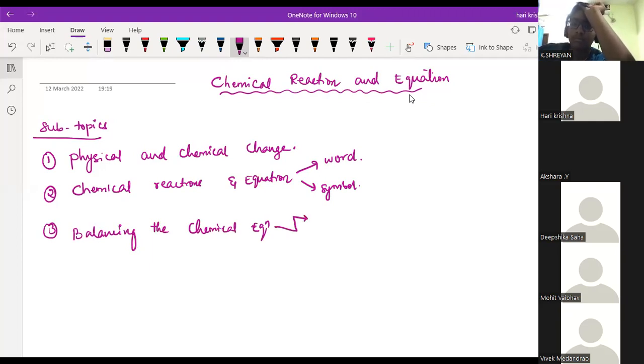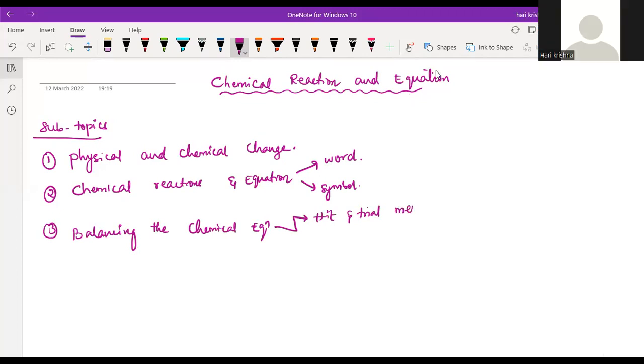One, according to the textbook, is the hit and trial method. But if you go for a 1 mark question, we don't use the hit and trial method. We use the direct method only, without using any numericals, solving directly by looking at the question itself. And the last one is the algebraic method. So these 3 methods I will teach you for balancing the given chemical equation.